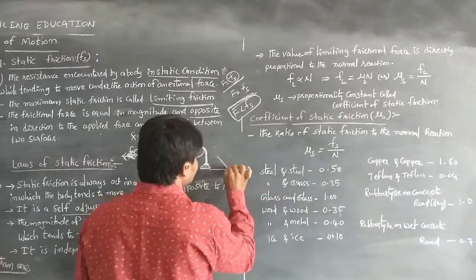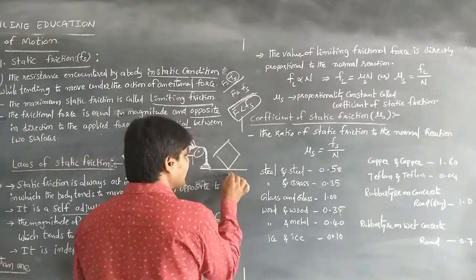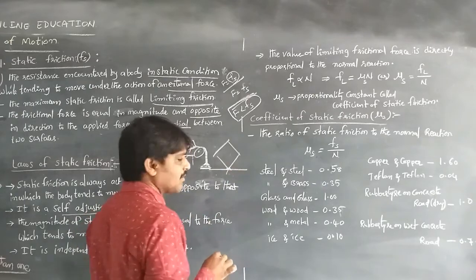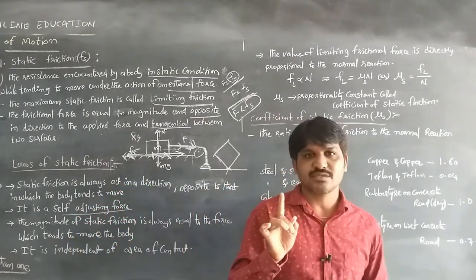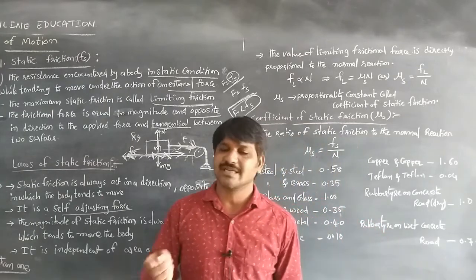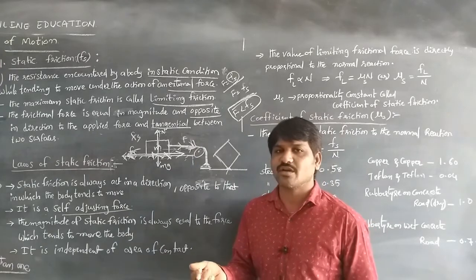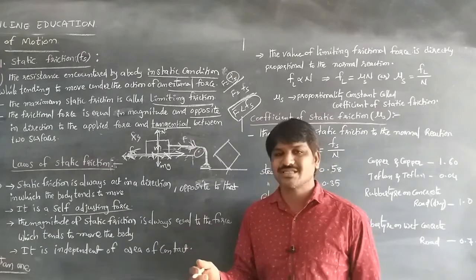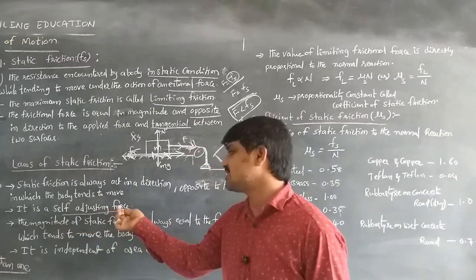If the area of contact is less, the same amount of friction acts on this part too. So the static friction is a self-adjusting force that adjusts itself with the area of contact. That's why it is independent of the area of contact. The same amount of frictional force acts, so we can say it is a self-adjusting force.